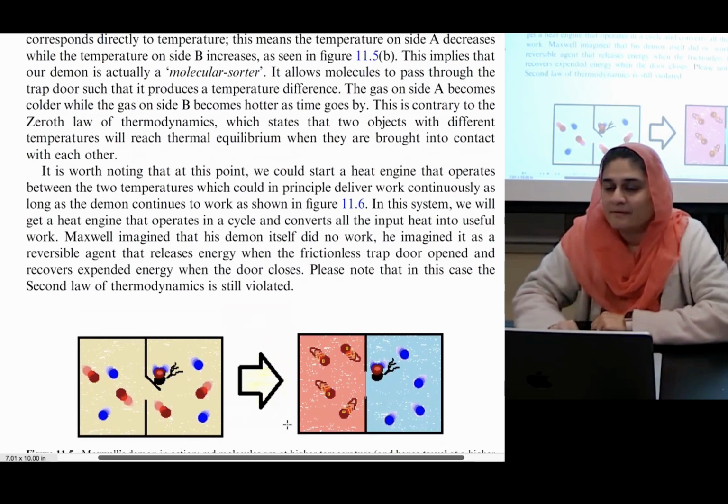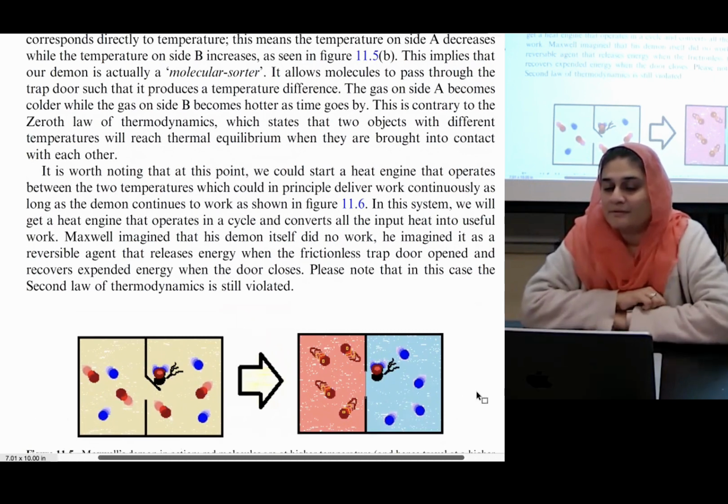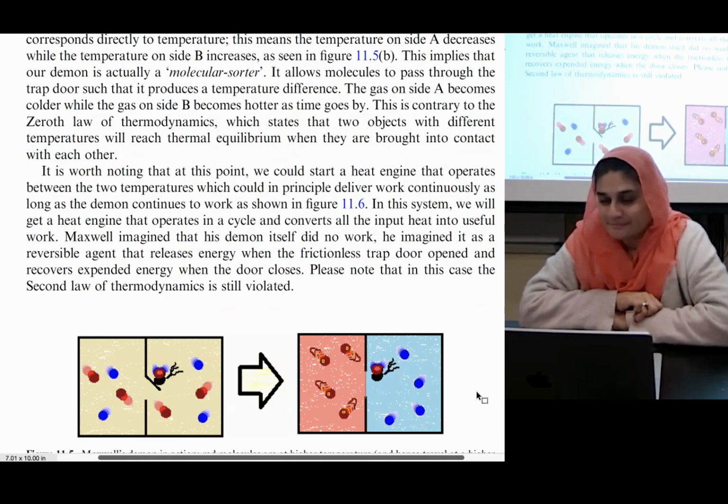This implies that our demon is actually a molecular disorder. It allows molecules to pass through the trapdoor such that it produces a temperature difference. The gas on side A becomes colder while the gas on side B becomes hotter as time goes by. This is contrary to the zeroth law of thermodynamics, which states that two objects with different temperatures will reach thermal equilibrium when they are brought into contact with each other.